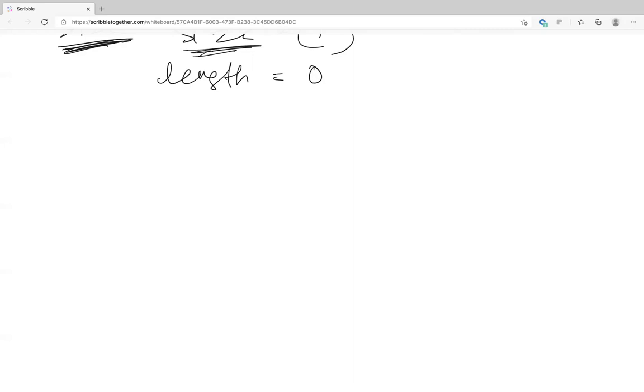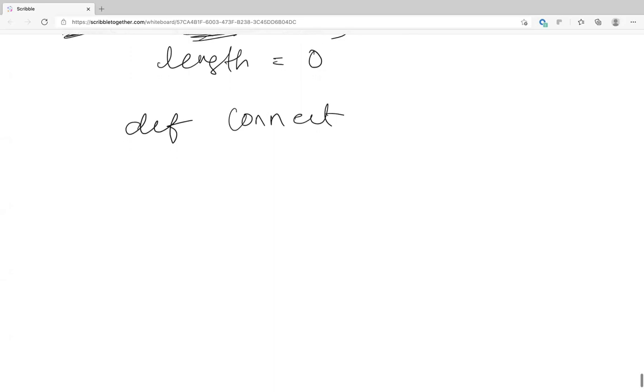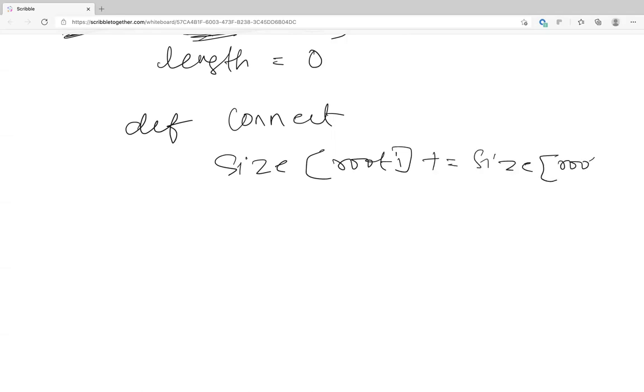And the only change is going to be in connect. All you do is you just point one to the other based on the size of the trees. And the only thing is, instead of increasing by 1, size of root i is going to be plus equal to size of root j. That's it.